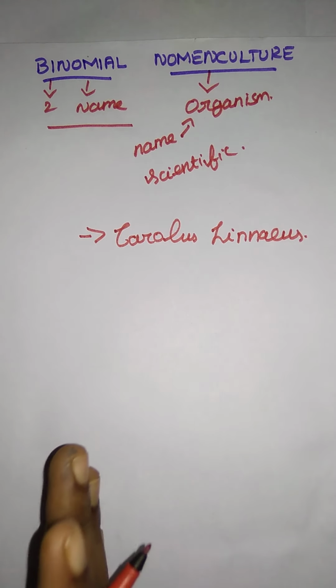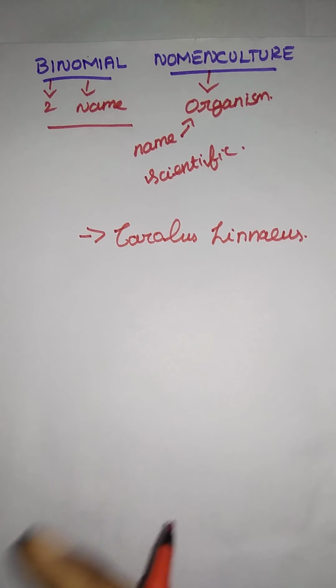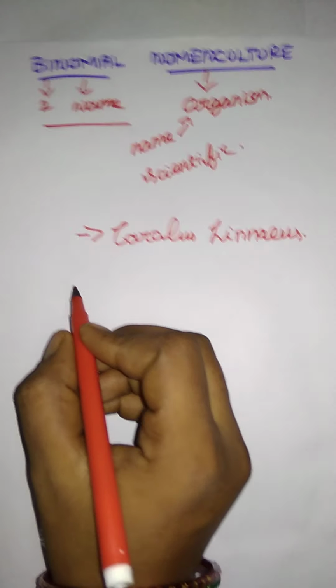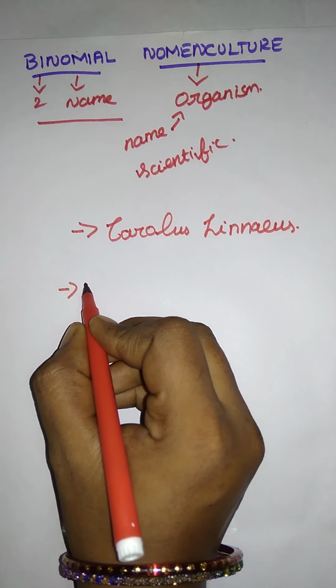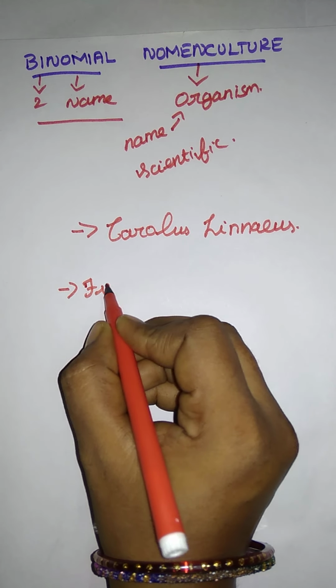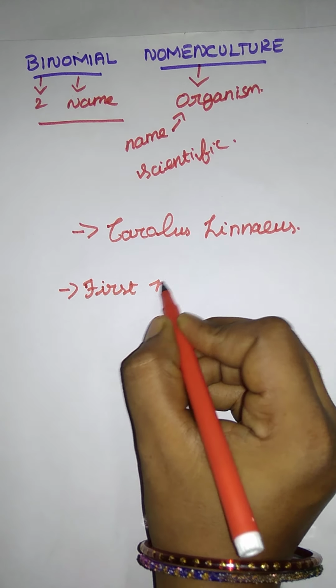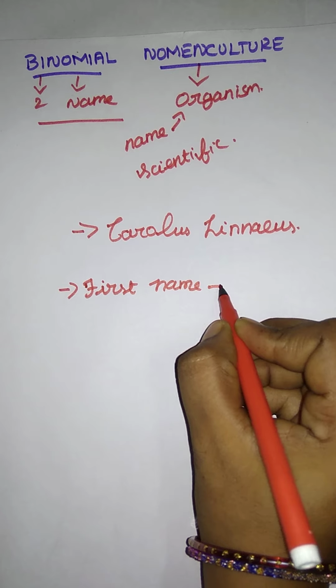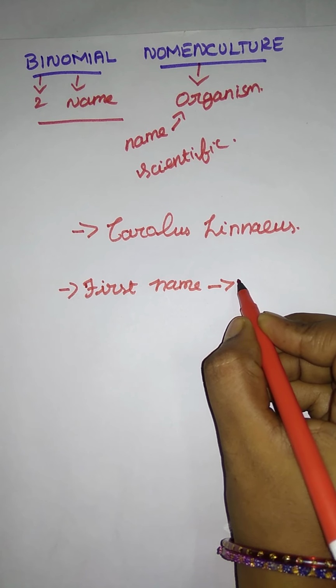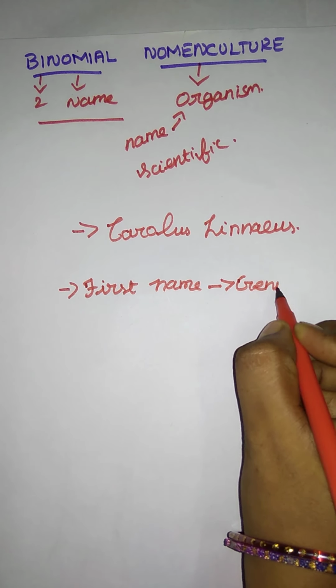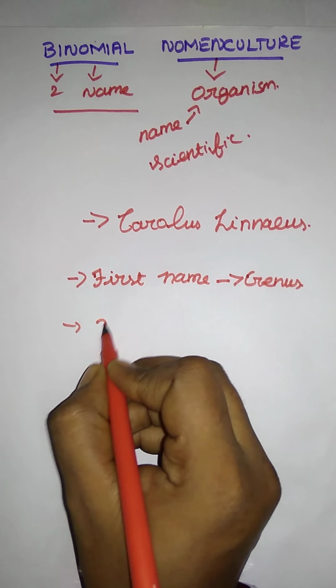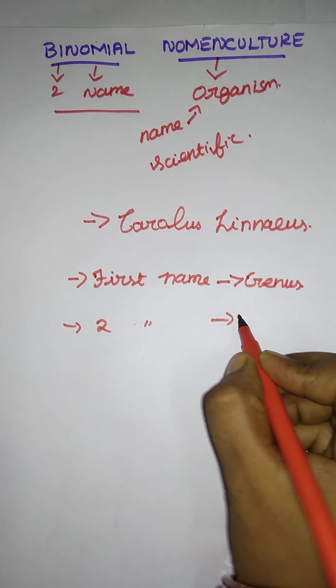The first name starts with a capital letter and the second name starts with a small letter. The first name is denoted as the genus, and the second name we call the species name.